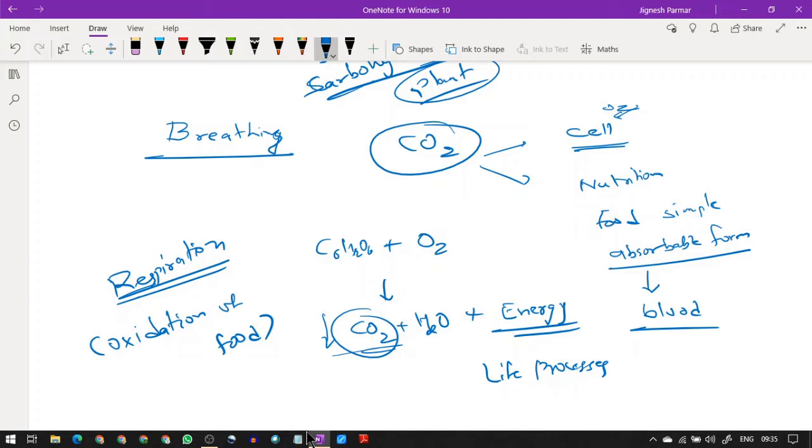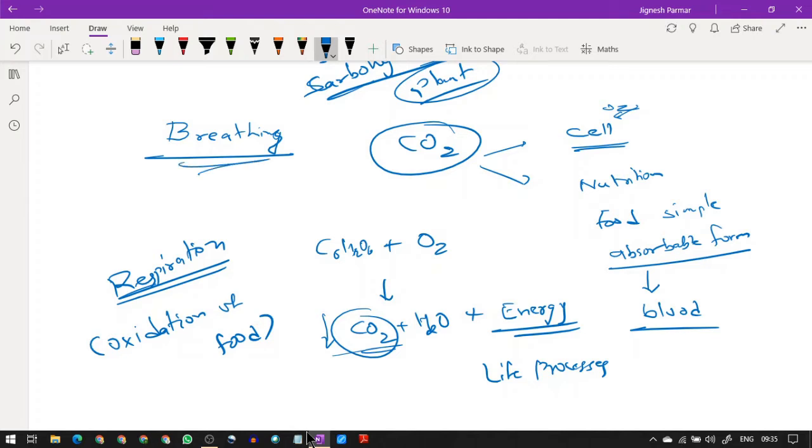Because the carbon dioxide is not coming out. When it does not come out, think about it. If for 1 minute you are not able to do this, then how harmful is this carbon dioxide for our body, and that's why this has to be thrown out. So guys, respiration doesn't mean breathing.